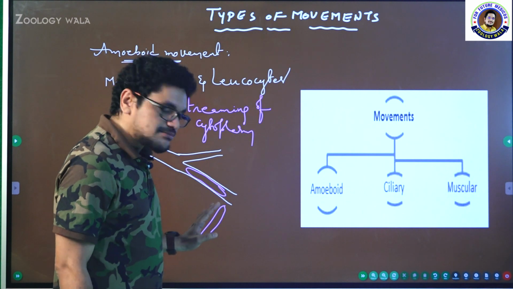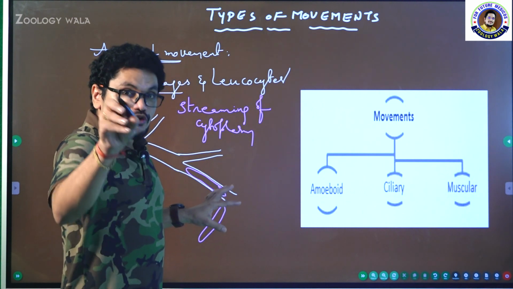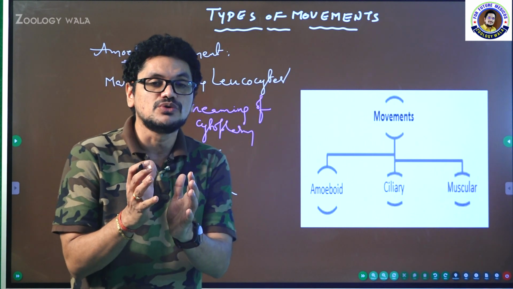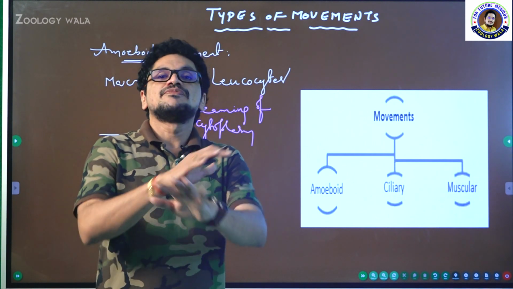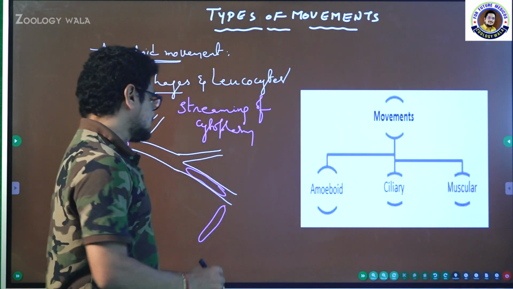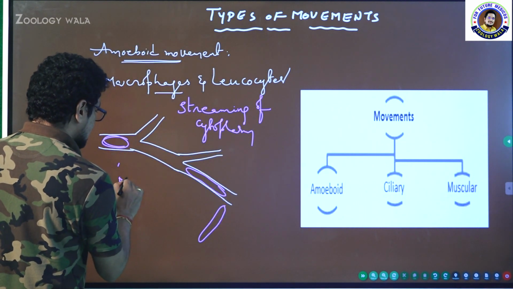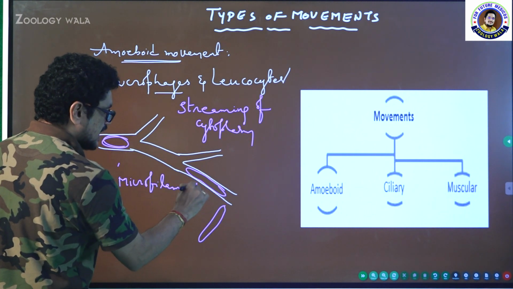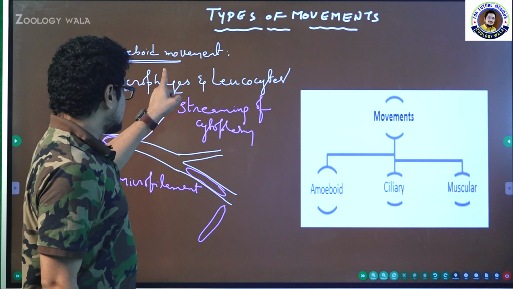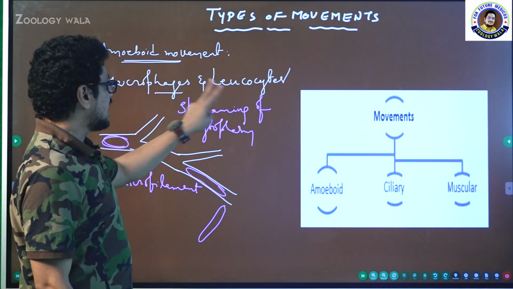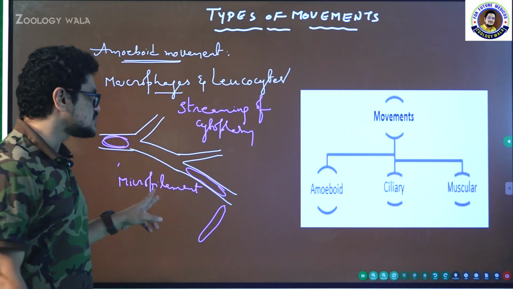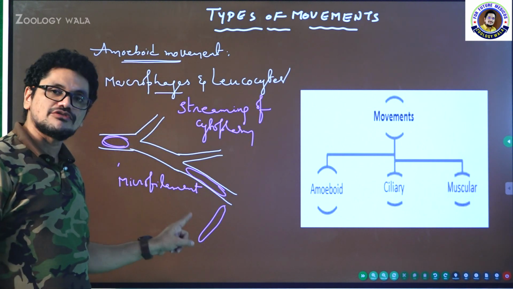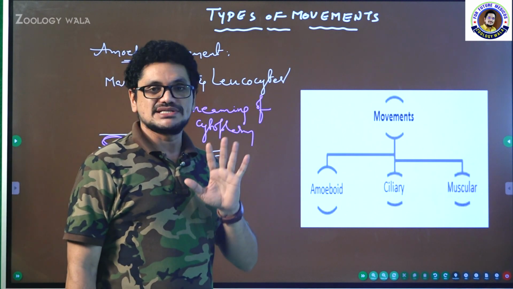If, for example, you observe the microfilaments which are present in the cytoplasm, they are going to provide the cell with the streaming of cytoplasm. So cytoskeletal elements like microfilaments will assist. This is a very important point in the NEET aspect. And here, amoeboid movement is exhibited by macrophages and leukocytes. That is one question. And who is going to give support to this amoeboid movement for the cell? Microfilaments. This is a question which is possible in the NEET.